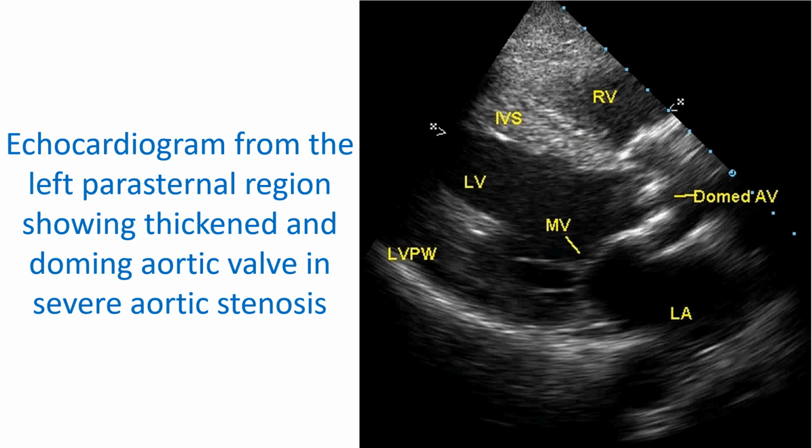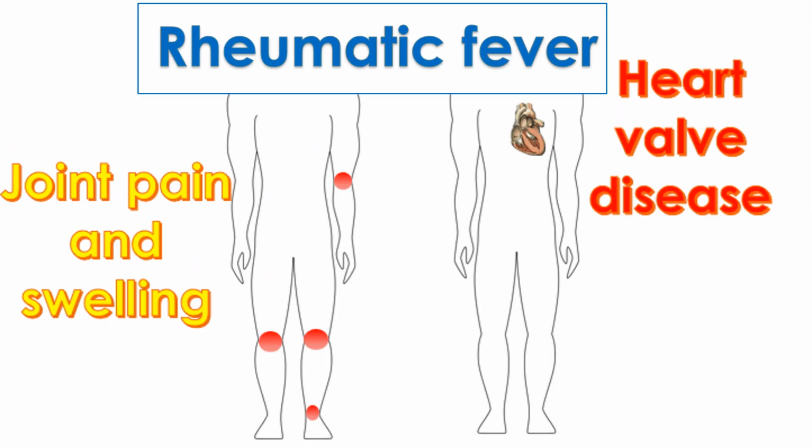Calcific aortic stenosis of the elderly is related to dyslipidemia, or increased levels of fat-like cholesterol in blood, and atherosclerosis, or damage to blood vessels due to aging and fat deposition. Rheumatic fever is an important cause for aortic stenosis in the developing countries. Rheumatic aortic valve disease is often a combination of stenosis and regurgitation or leak.